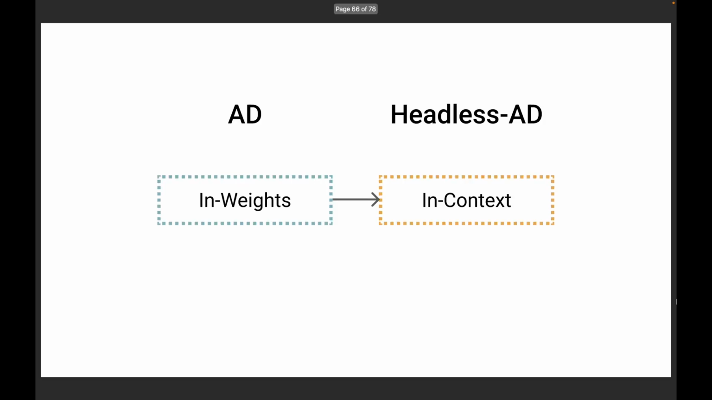In our paper, we introduce an improved approach called headless AD that maintains high performance when unseen actions are introduced, and even when the action space increases by a factor of 5 compared to the largest action set seen during training. We achieved this by identifying and removing all parts of the model where the weights are tied to the action space. In other words, we transitioned from in-weights learning to in-context learning for handling actions.